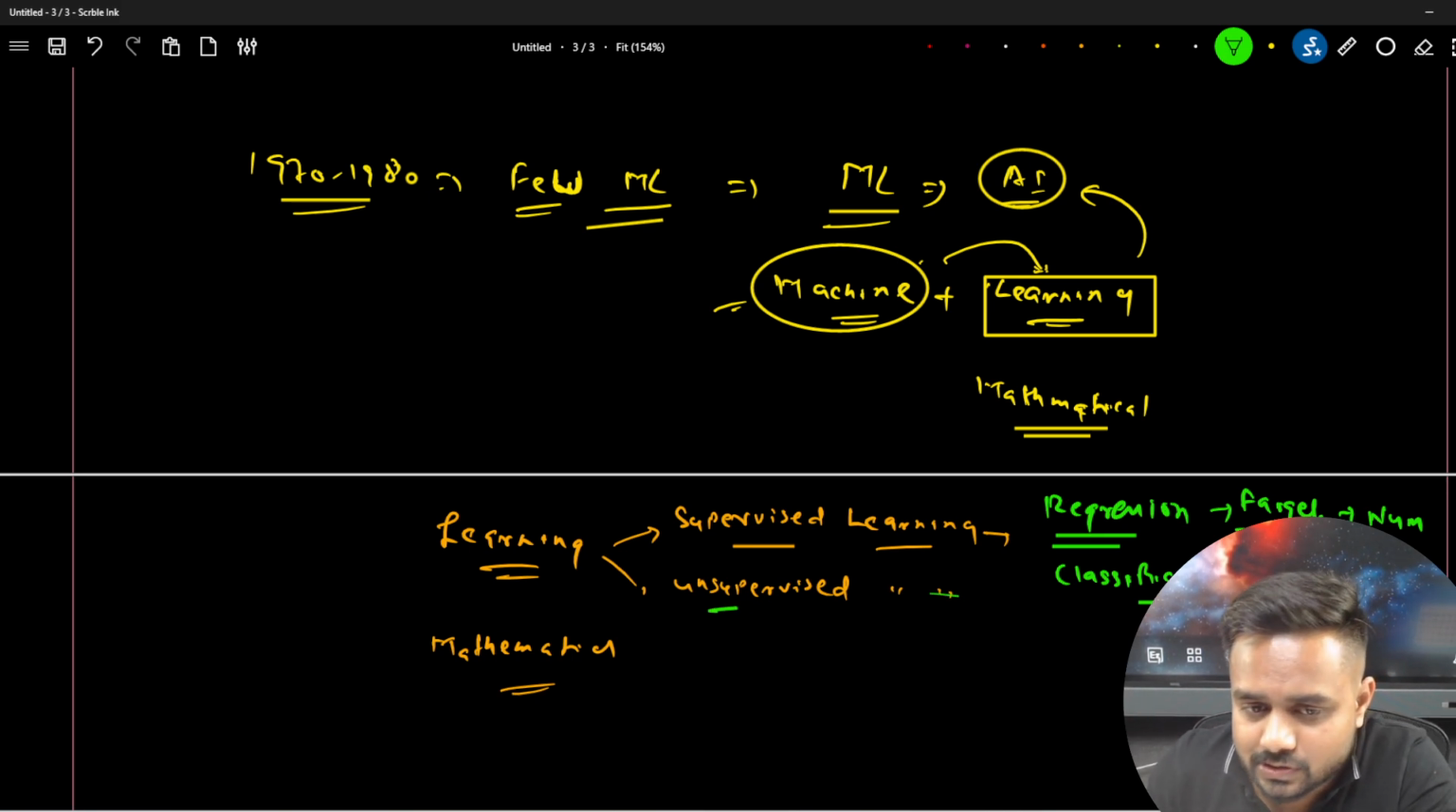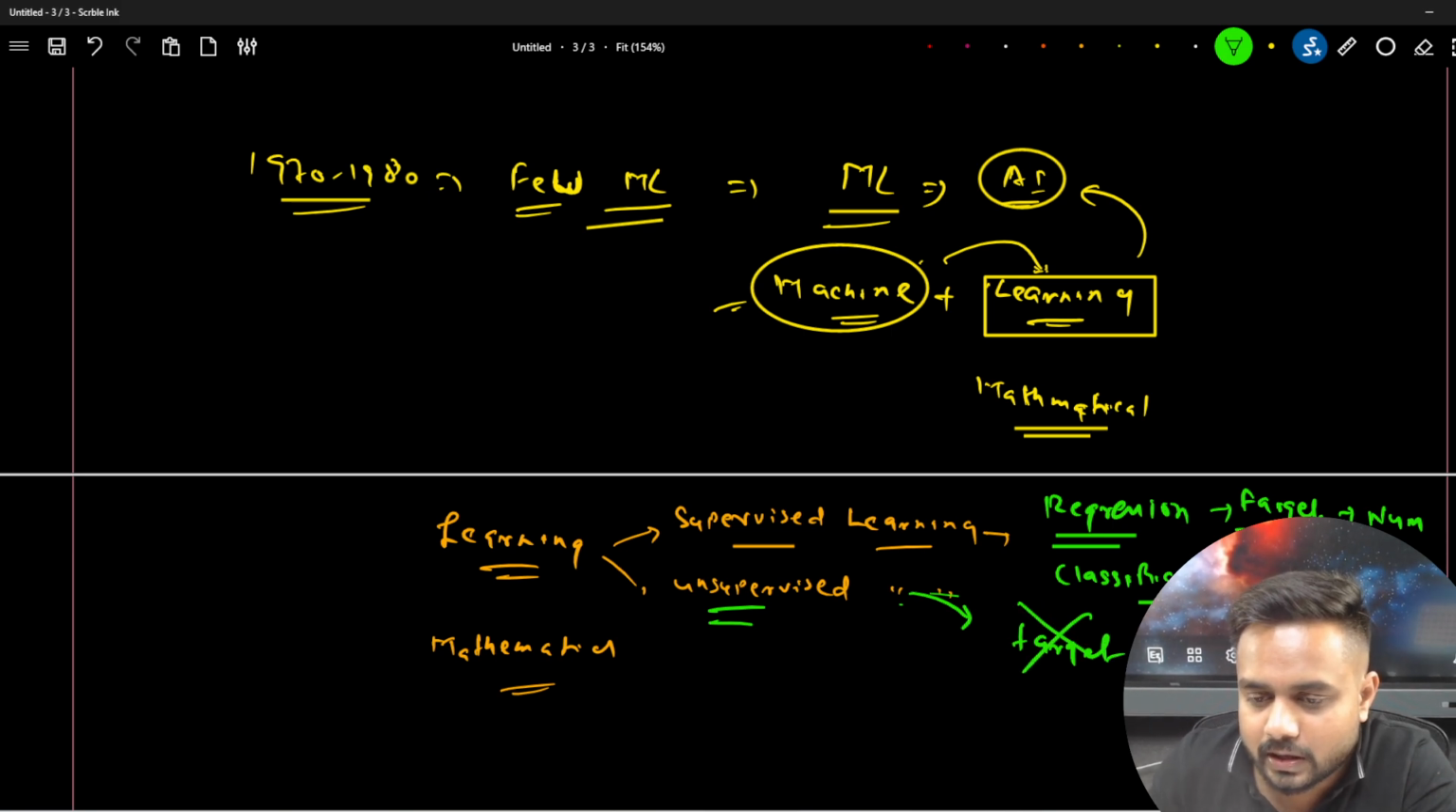Now in unsupervised learning, we don't have any target column. Here we have data and features, and we are making groups, or making clusters. Now based on what? Tell me. Based on what?